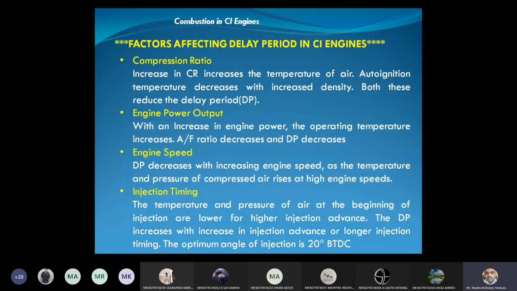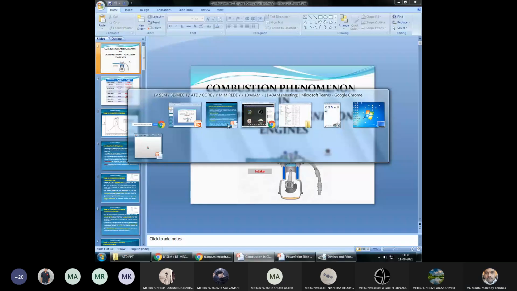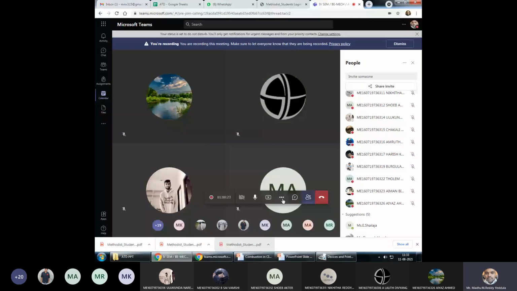Okay, so we'll stop today. Next class we will continue with the factors affecting the combustion phenomena in CI engines.